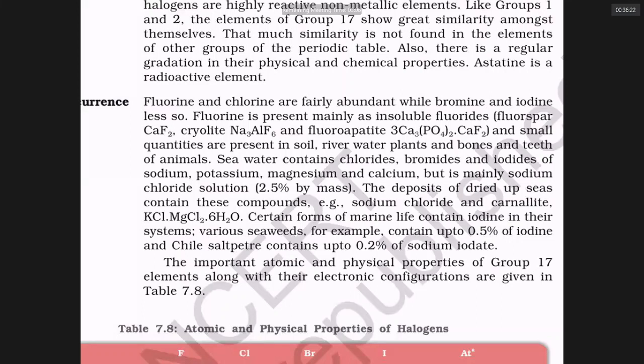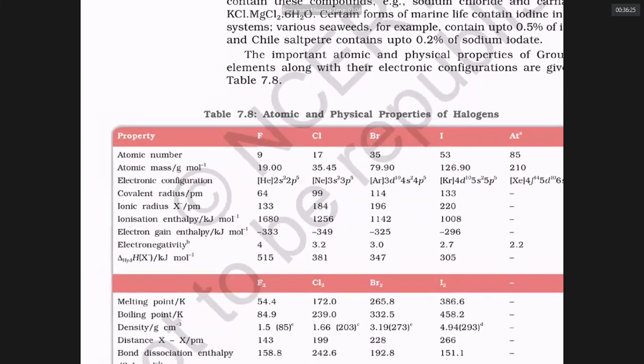Notice that atomic number increases down a group, no exception. Atomic mass increases down a group, no exception. The outer electron configuration is ns2 np5, where n can be 2, 3, 4, 5 respectively for fluorine, chlorine, bromine, iodine. Ionic radius increases down a group. Ionization enthalpy decreases down a group. The only irregularity is seen in electron gain enthalpy: fluorine's is less than chlorine's but greater than bromine's and iodine's. Electronegativity is smoothly decreasing.